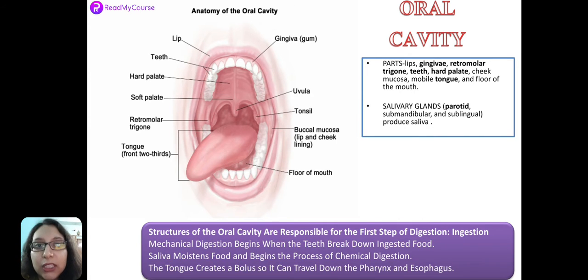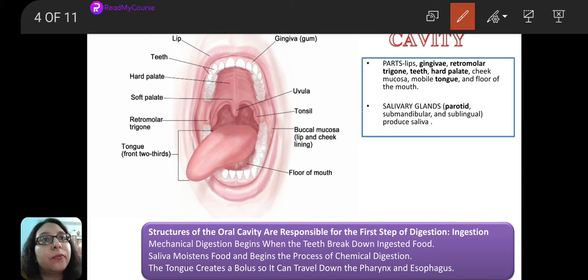So first of all, we have to learn about the parts or structures which are present in the oral cavity. What are the important structures present in the mouth? Some we already know. For example, we know teeth are present. We know the tongue is present, right? Then we have the gum, the soft tissue which supports the teeth. It is known as gingiva. Okay, I'll just mark it out for you. So we have the gingiva, we have the lips, we have teeth, we have the tongue.